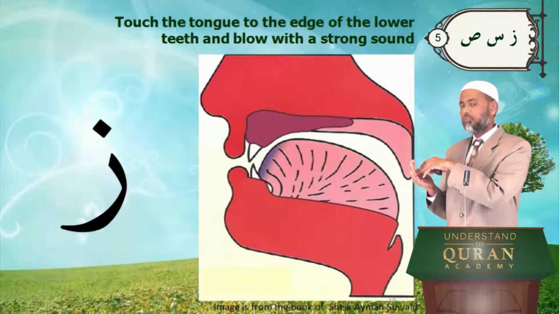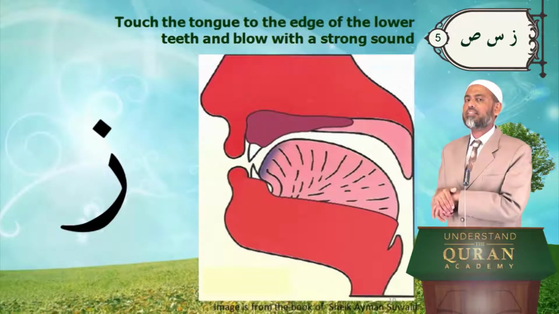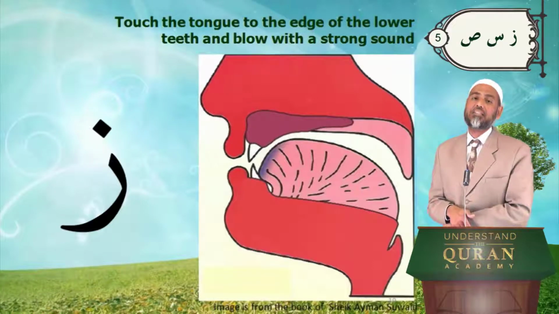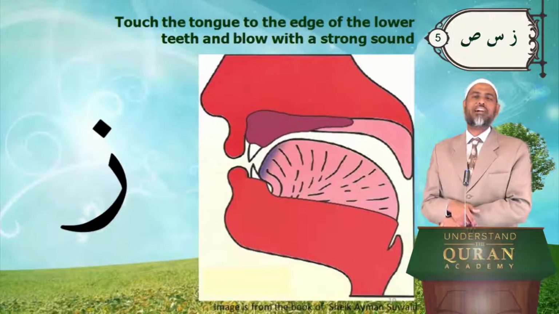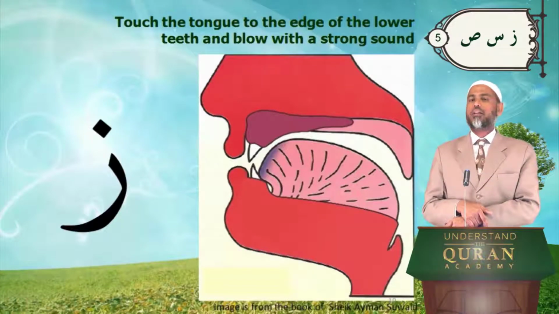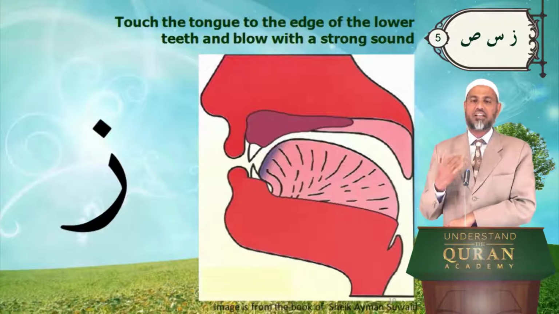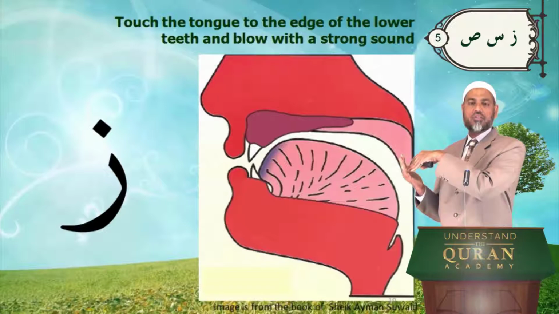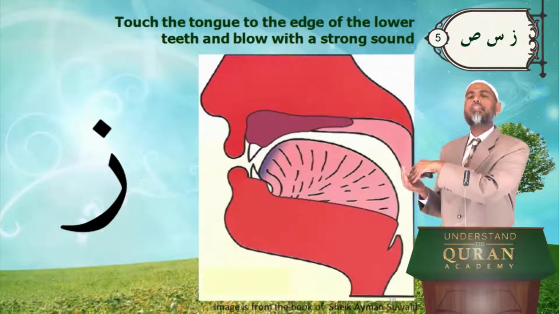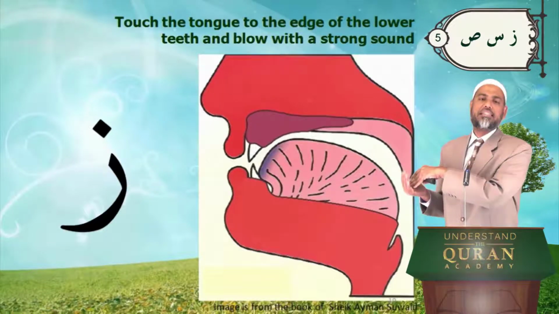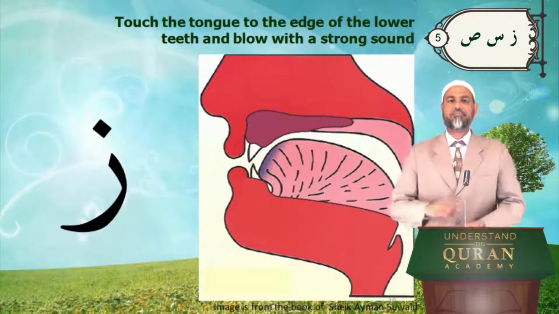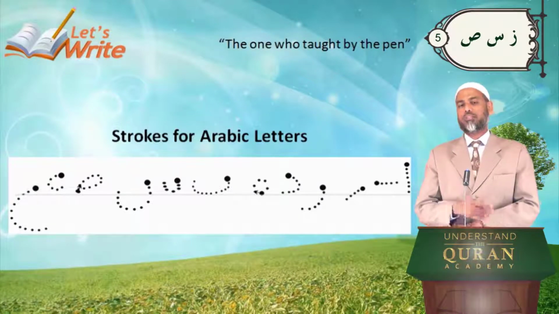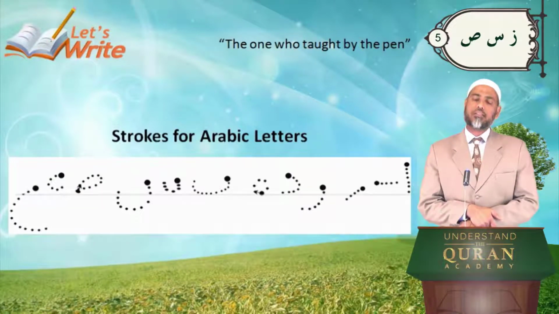And also, remember, you can make that sound by touching the tip of your tongue to the top also. Zzz. I used to do that before, but that's not the correct makhraj of za. Makhraj is pronunciation, articulation. The correct way is to touch the tip of your tongue to the edge of the lower teeth and then take the sound out. Zzz, za, za.